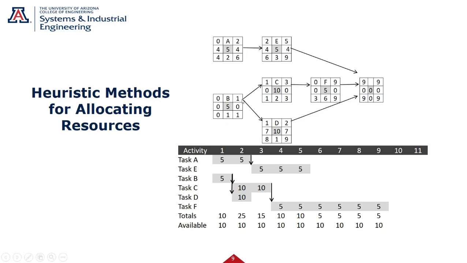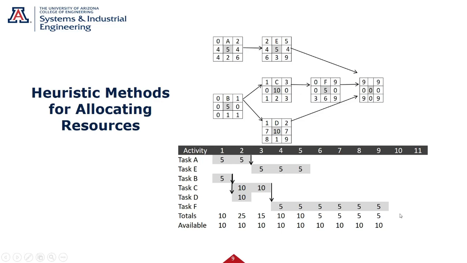B needs 5 for a day, or whatever these are, let's call them days. C needs 10 and D needs 10. C goes for 2 days, D for 1. F goes for 6, needs 5 people. So look at where I'm at down here. If I just lay it out just in order, I need 10 people, 25, 15, 10s, and 5s.